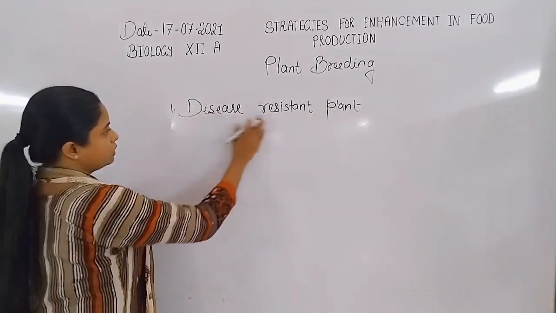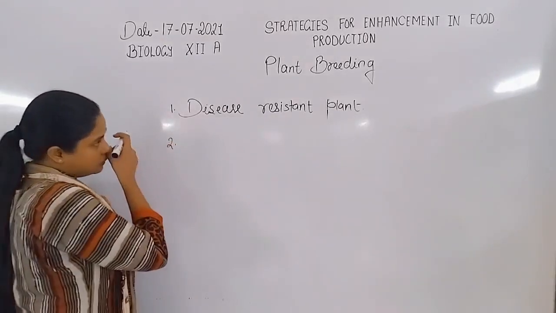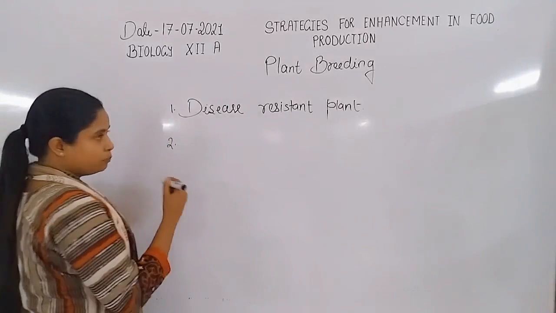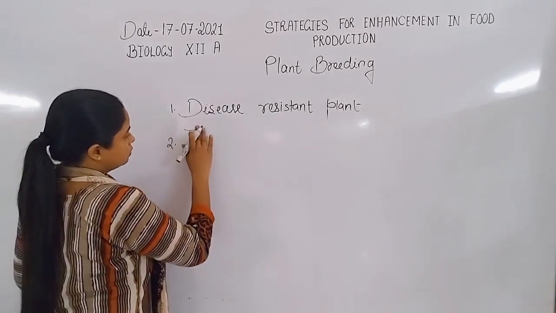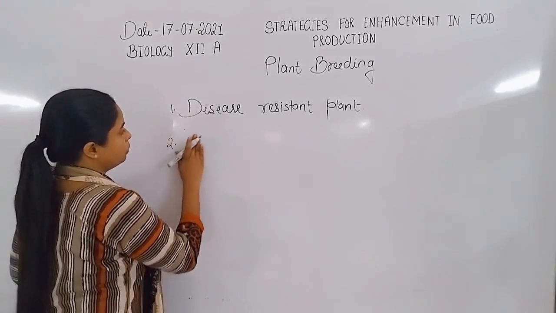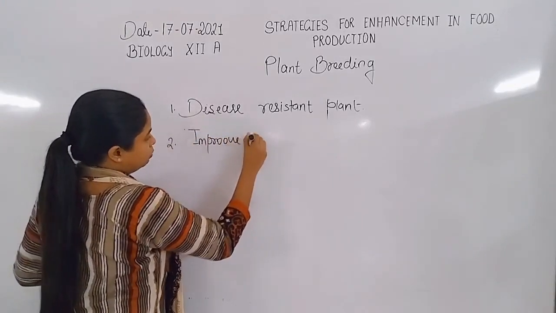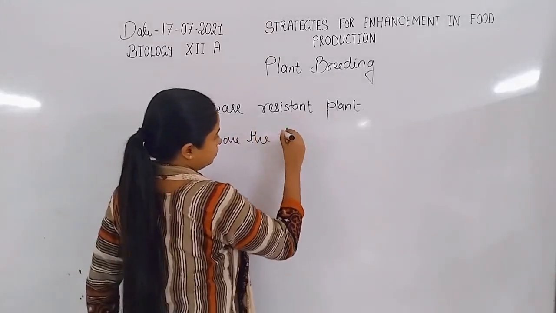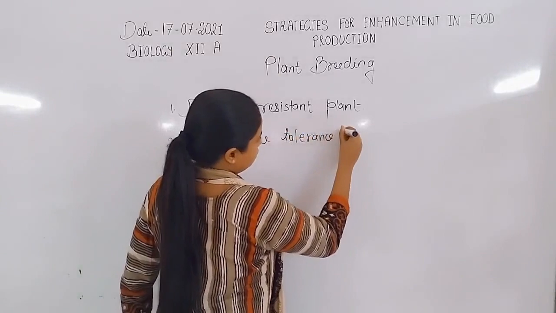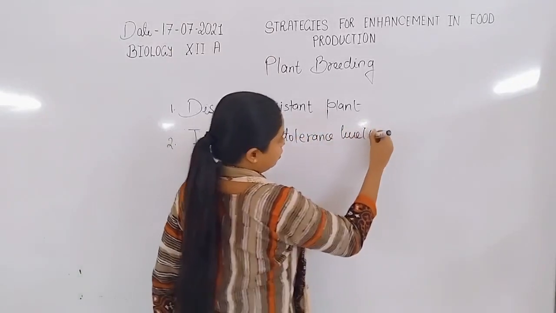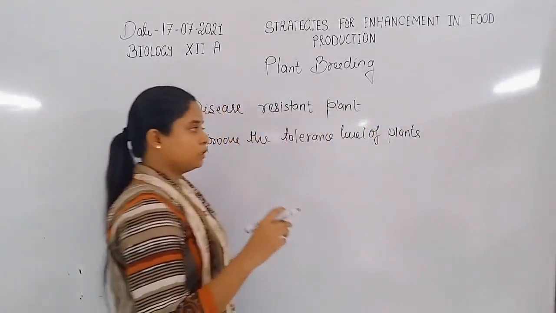So the first aim is making disease resistant plants, and the second is to improve the tolerance level of plants for the environment.